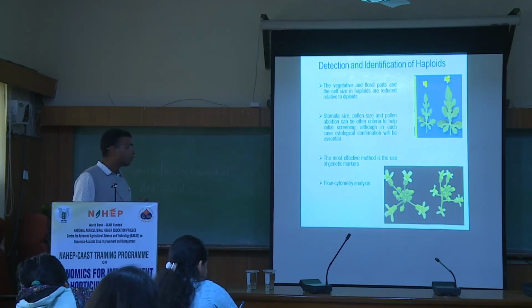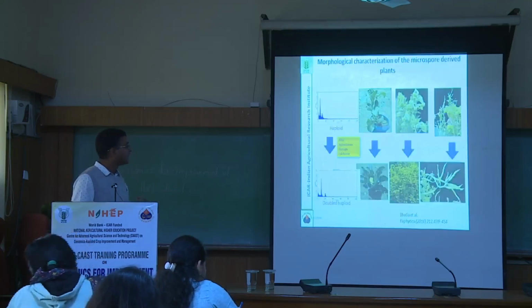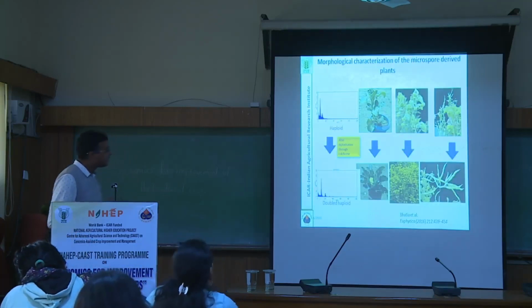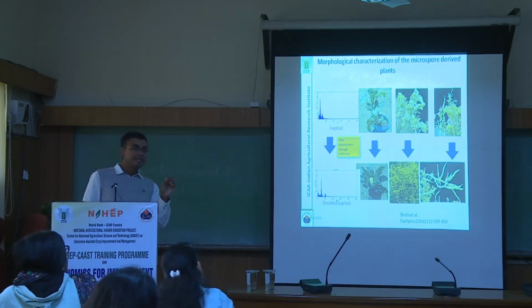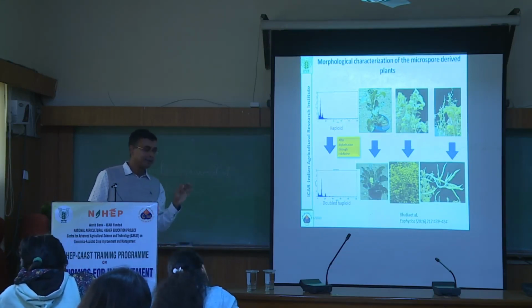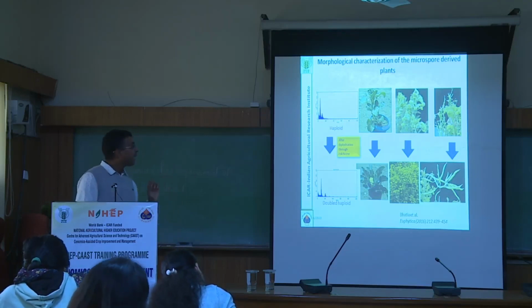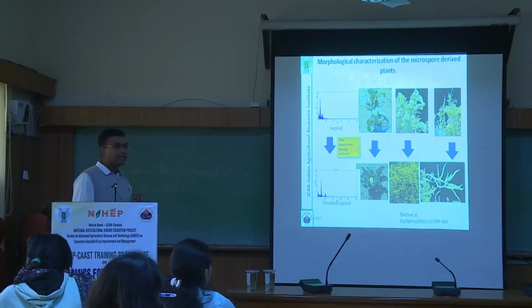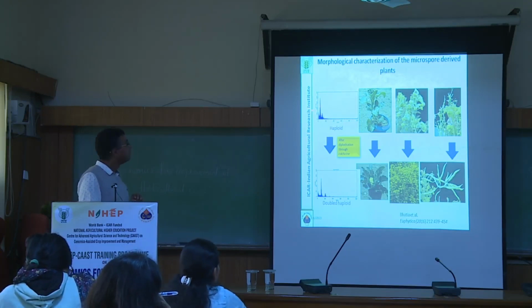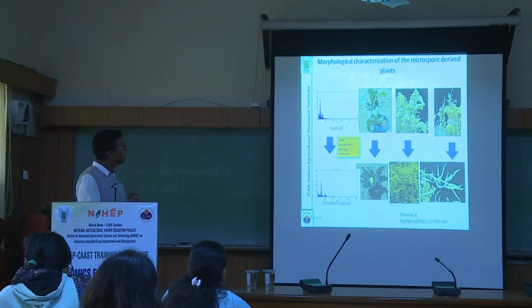Then you have to do the flow cytometry analysis for accurate identification. What is flow cytometry analysis? It analyzes the quantity of the DNA in certain developmental stages. Quantity of the DNA. If the haploid has the DNA of this much, you will get HPLC kind of peaks. So suppose this is the haploid. This is having two peaks here. One is here, another here.